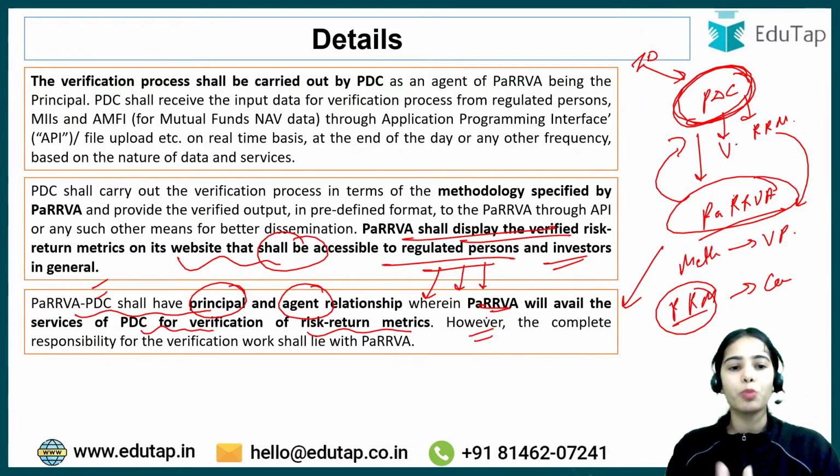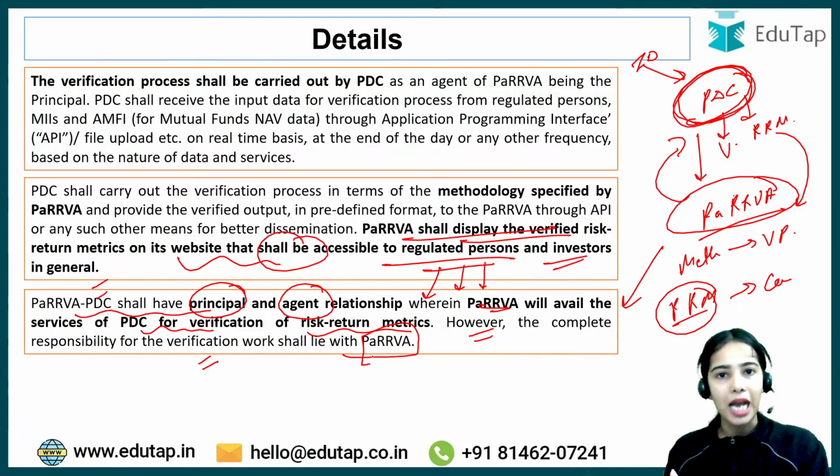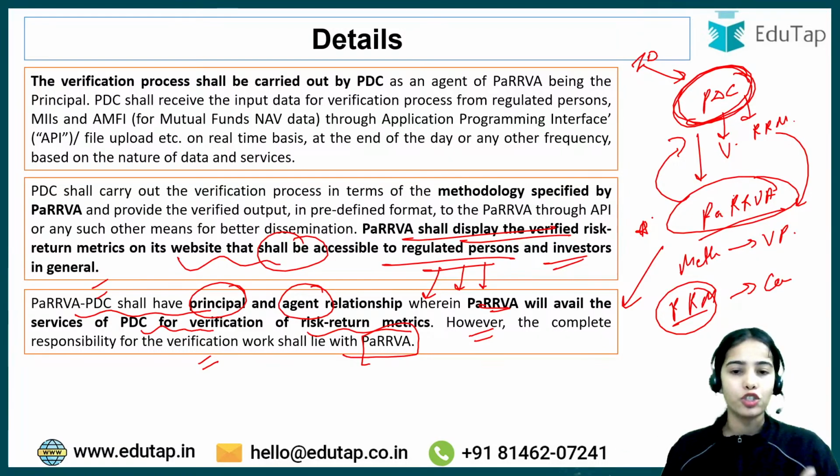However, the complete responsibility for the verification work shall lie with the PaRRVA, and if any mistake happens, that will be the responsibility of PaRRVA, because it is the PaRRVA that should have set the methodology and that should have rechecked what data has come and such. Okay, so the final responsibility is with the PaRRVA.